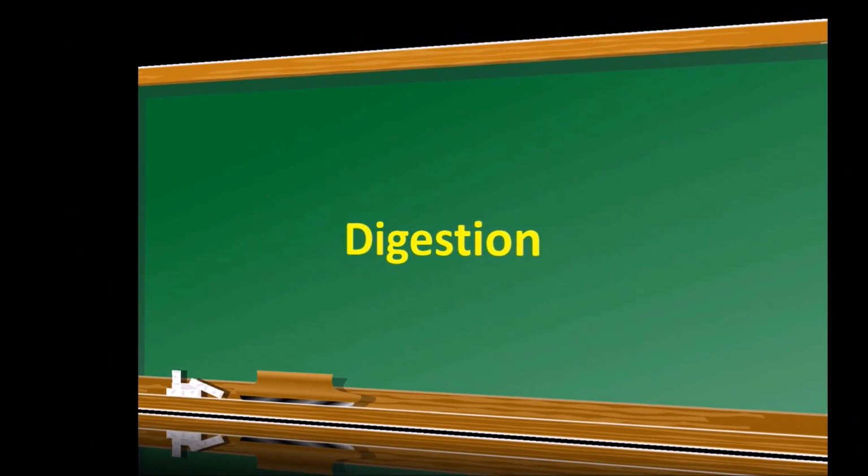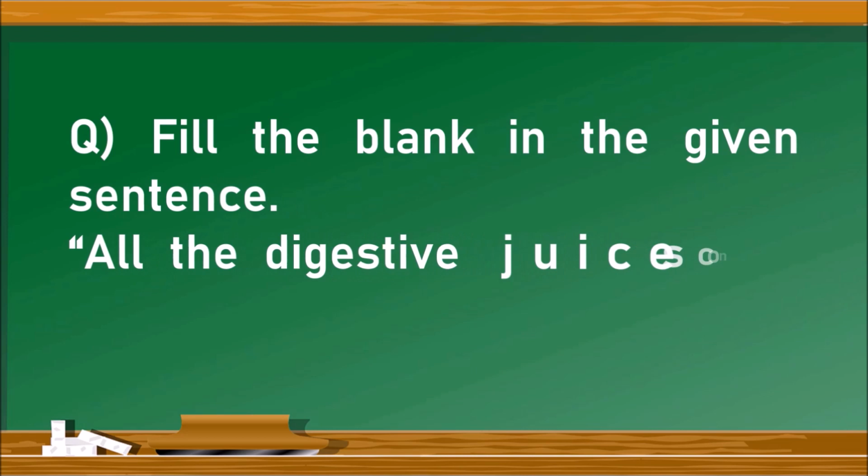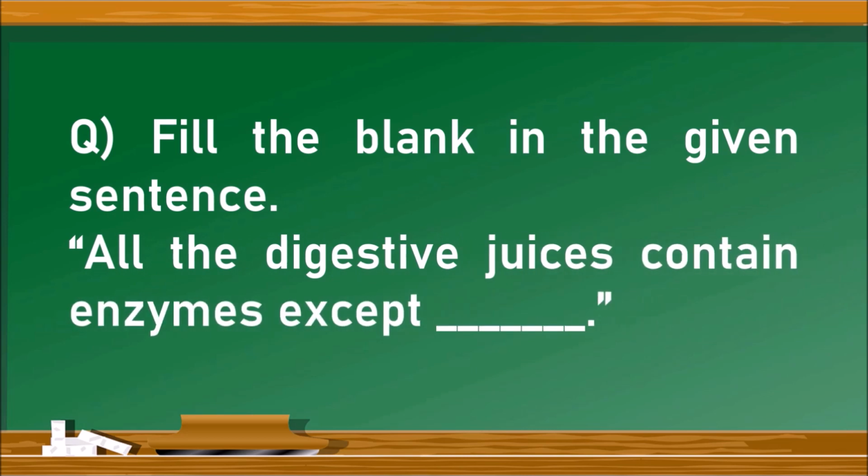The next question is, fill the blank in the given sentence. All the digestive juices contain enzymes except dash. It refers to which digestive juice does not contain enzymes. The answer is bile juice.